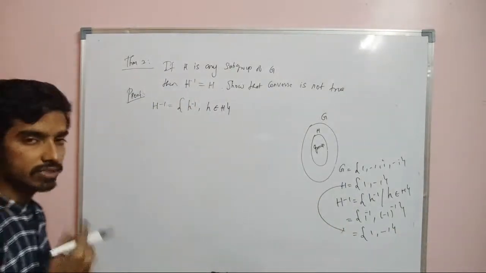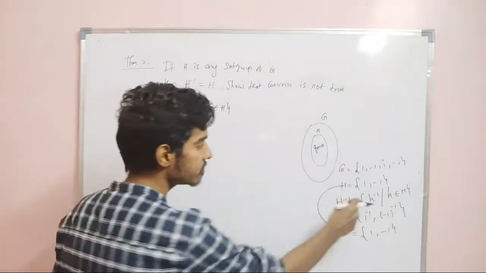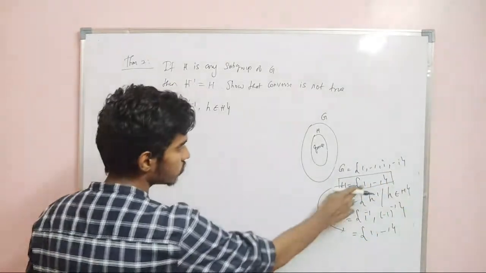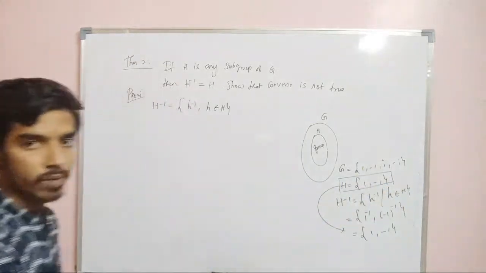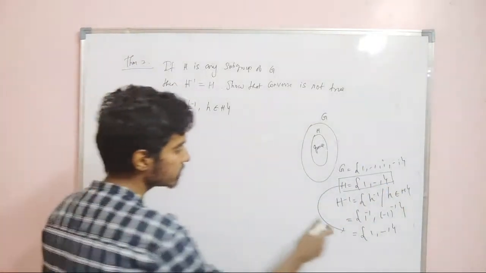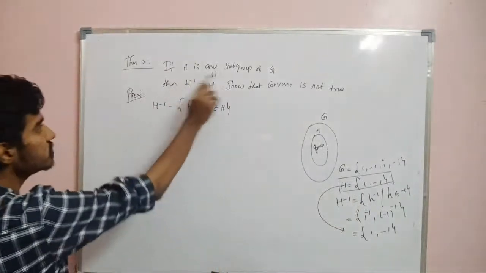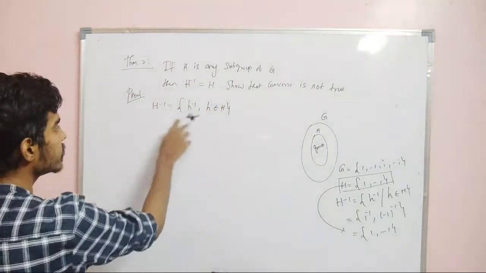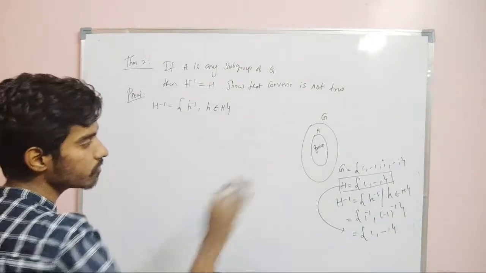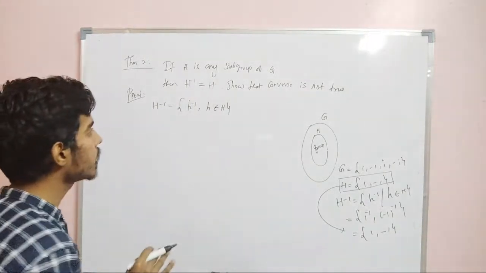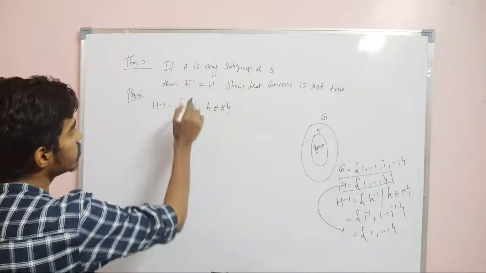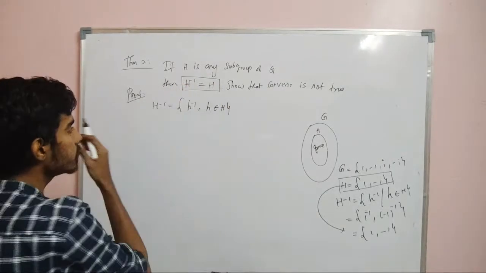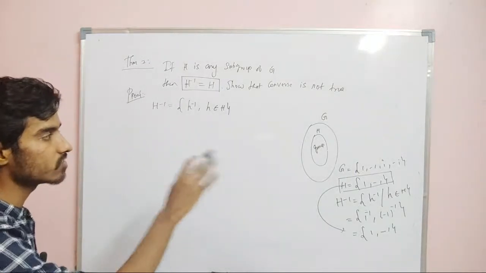H inverse is the set containing all its inverse elements. So if H is 1 and minus 1, then H inverse is 1 inverse and minus 1 inverse. Therefore we can see H inverse is also the same as H. So if H is any subgroup of G, then H inverse is the same as H, where H inverse is a set containing all the inverses of elements of H, and we need to prove that both are equal. But the converse is not true. Suppose this happens, then H need not be a subgroup. We will move on to the converse part later.